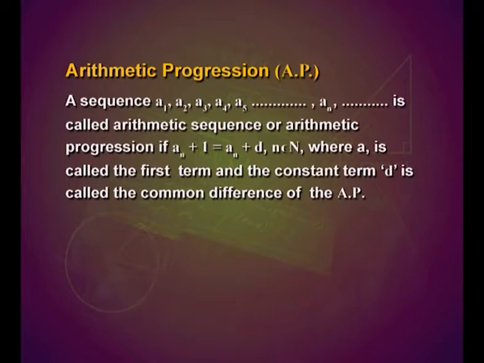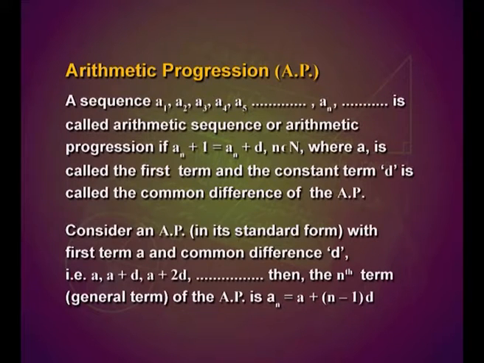A sequence a1, a2, a3, a4, a5 and till a_n is called arithmetic sequence or arithmetic progression if a_(n+1) is equal to a_n plus d, where n belongs to the set N, where a is the first term and the constant term d is called the common difference of the arithmetic progression.